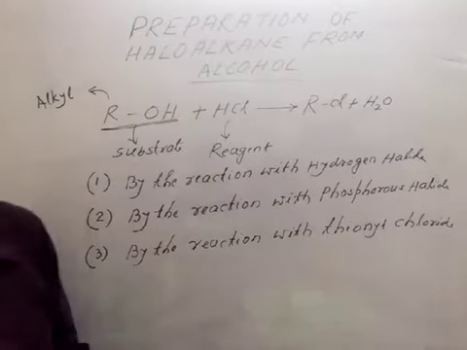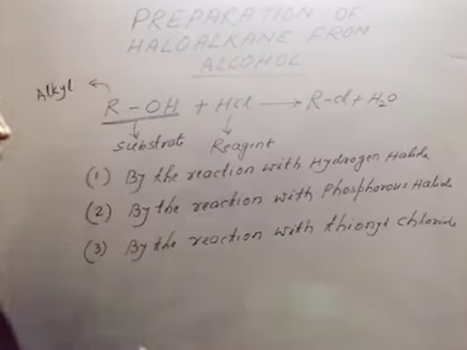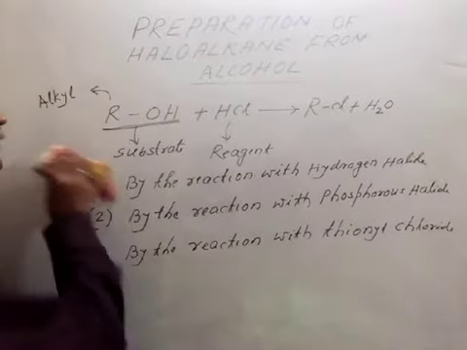The first one is by the reaction with hydrogen halide.